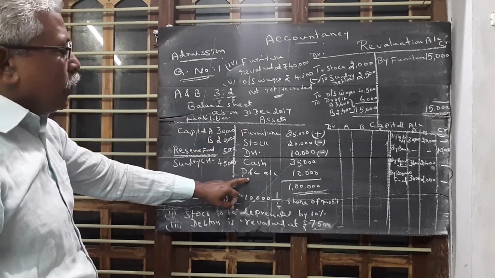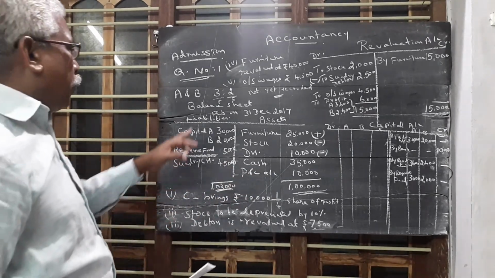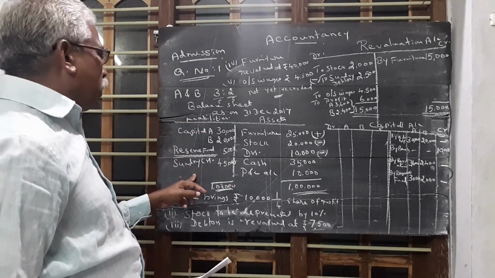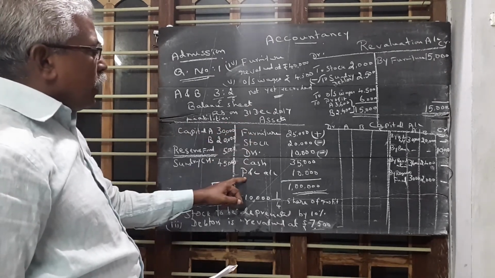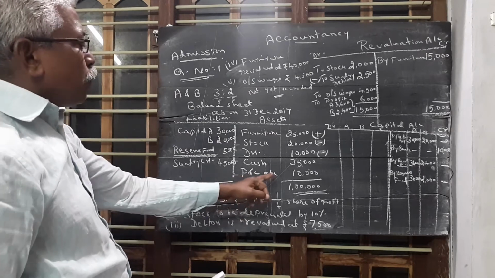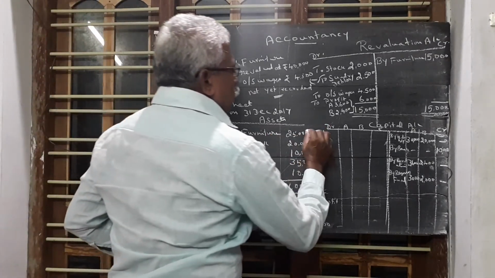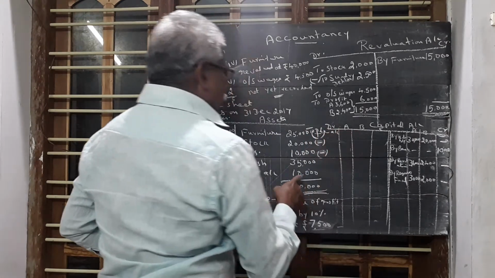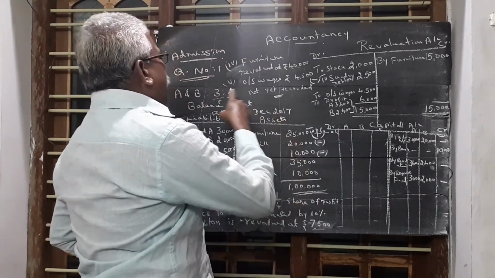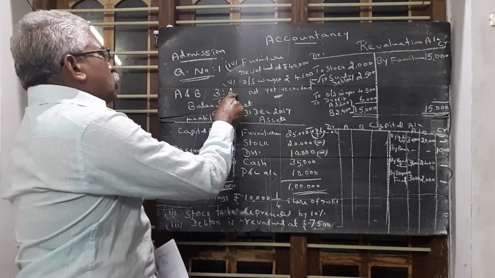Then here there is one profit and loss account. Normally, profit comes in the liability side. I already told you profit comes in the liability side. Losses come in the asset side. This loss is also taken by A and B. This 10,000 is divided by old partners in their old proportional ratio, that is 3:2.